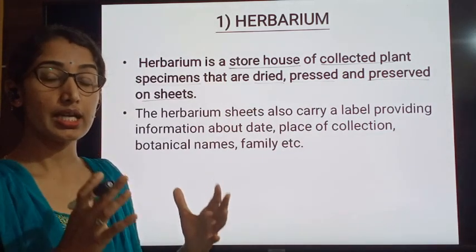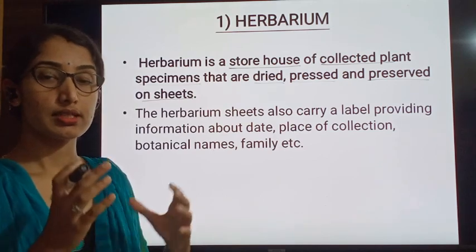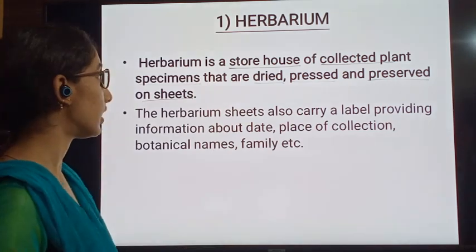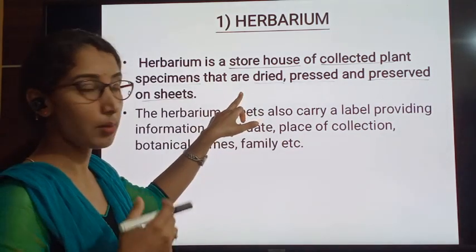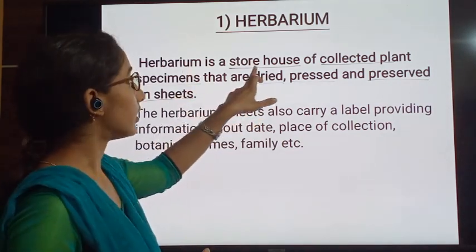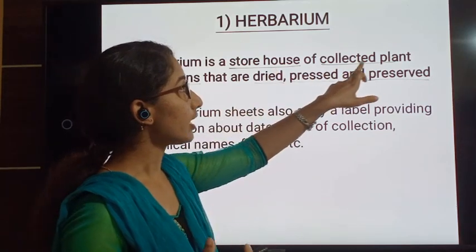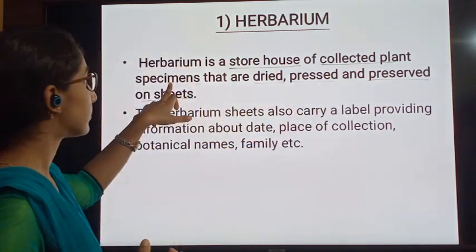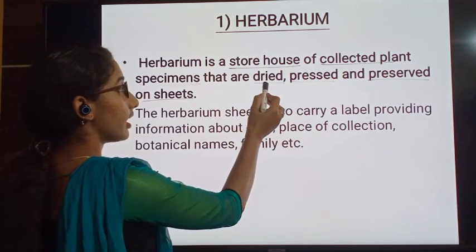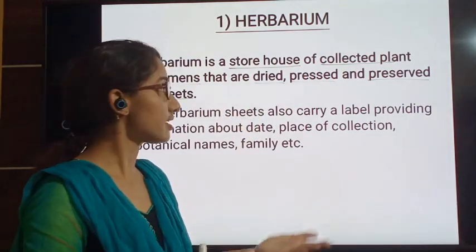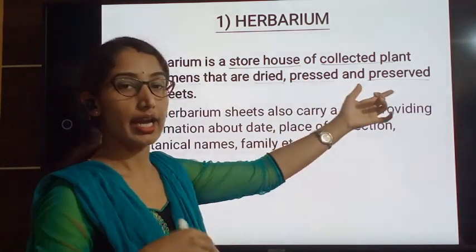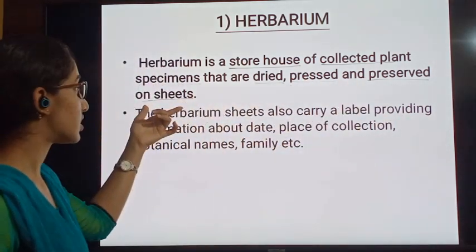Whatever the plant part to be preserved, or if the plant is small, we can take the whole plant body. These plants are collected as specimens and dried. They are kept on the herbarium sheets, pressed and preserved.